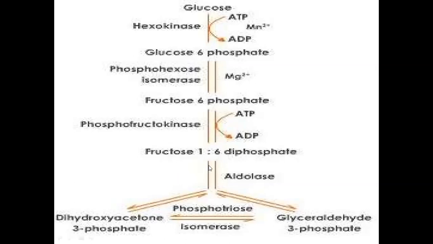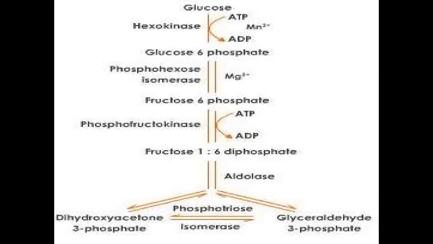And in the fourth reaction, what is happening? Fructose 1,6-diphosphate is converted into 2 molecules: one is DHAP, dihydroxyacetone phosphate, and the next one is glyceraldehyde 3-phosphate. So it is considered as the splitting phase according to the 3-phase classification. According to the 2-phase classification, till the fourth reaction it is considered as the energy investment phase only.